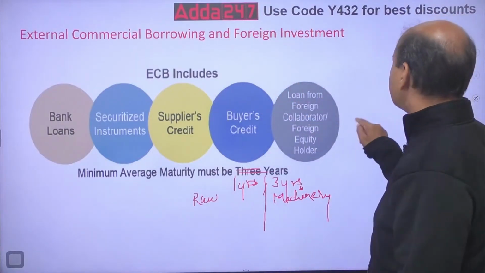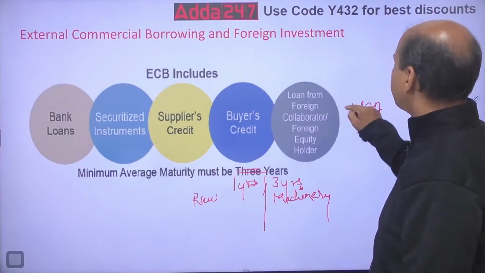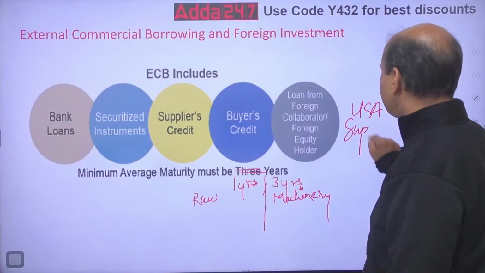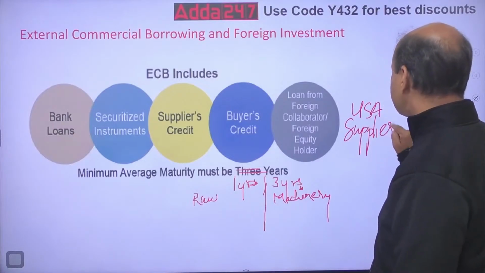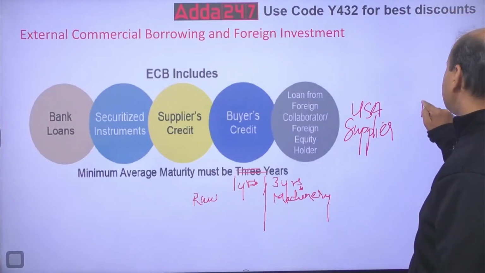Okay. So this is the supplier in USA. Supplier. See, the detailed one you see in yesterday's lecture. And this is my buyer in Bharat.